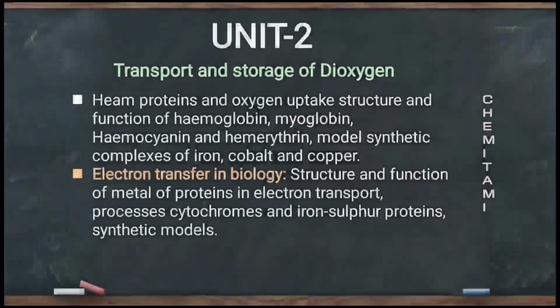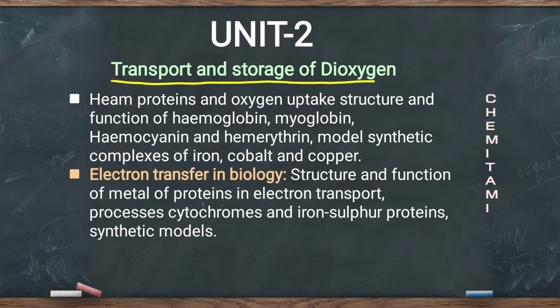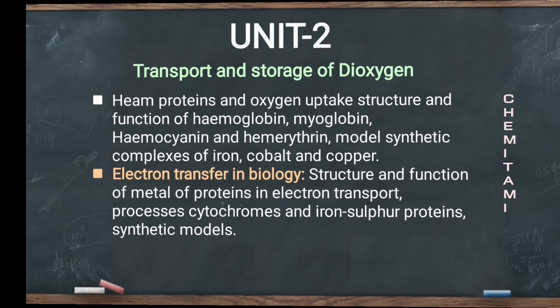The unit second contains transport and storage of dioxygen under the topics like heme proteins and oxygen uptake structure and function of hemoglobin, myoglobin, hemocyanin and hemerythrin, model synthetic complexes of iron, cobalt and copper, and electron transfer in biology, structure and function of metalloproteins in electron transport processes, cytochromes and iron sulfur proteins and synthetic models.